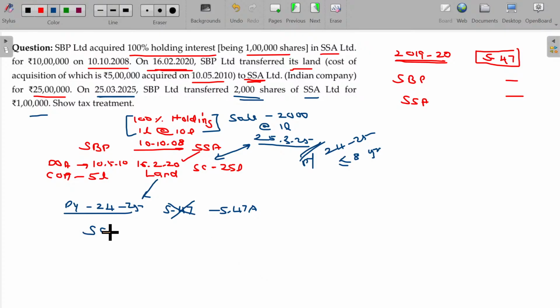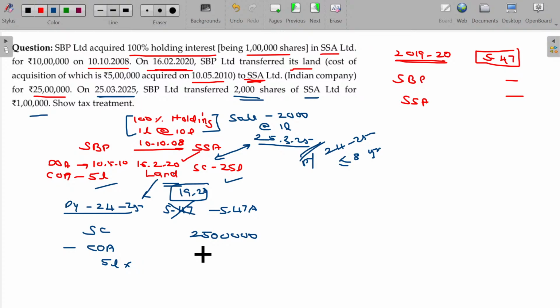In this case, sale consideration being 25 lakhs minus cost of acquisition or indexed cost of acquisition. Of course, indexation is applicable up to 23rd July, so this will be applicable. You can do the indexation also: the value being 5 lakhs into the inflation index applicable in the original transfer year 19-20, when the land was transferred by SBB to SSA.